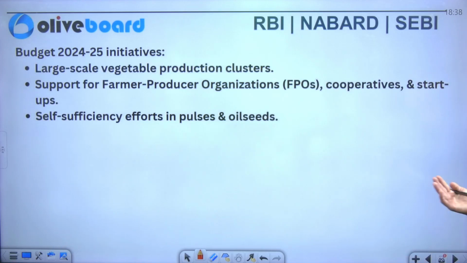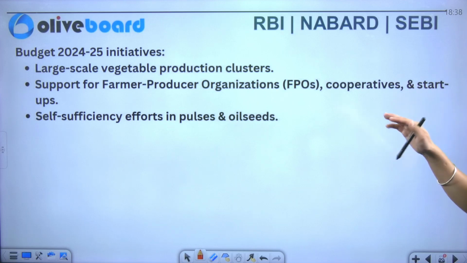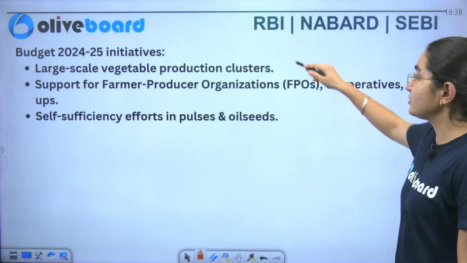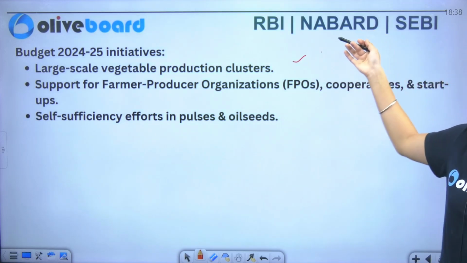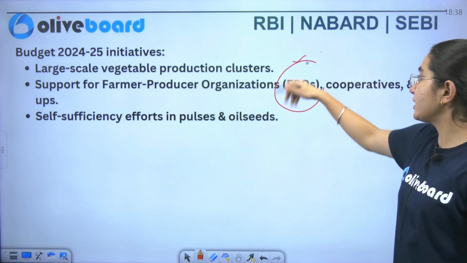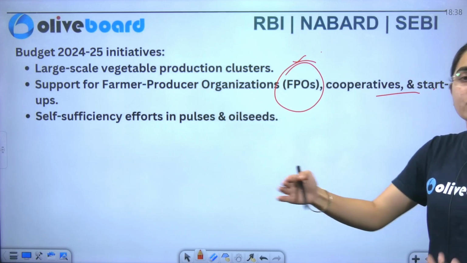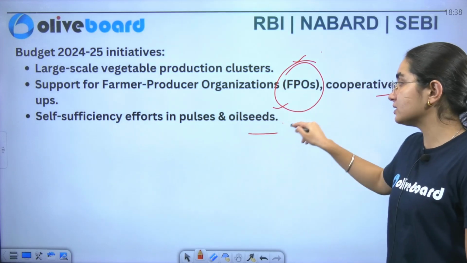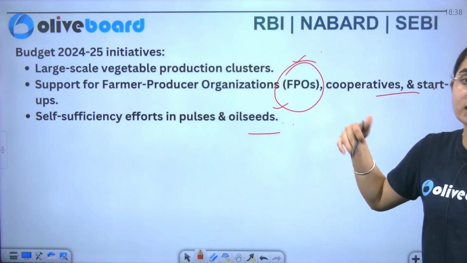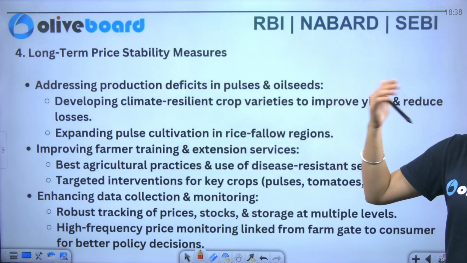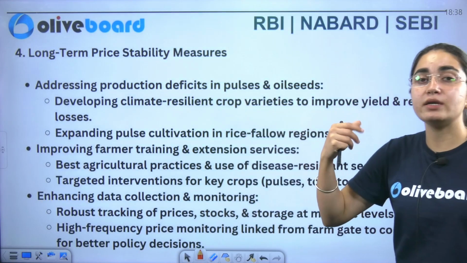Now specifically if I talk about the budget 2024-25, you can see a large scale vegetable production cluster is there. It supports your farmer producer organizations, that is your FPOs. Similarly, it will help your cooperatives and your startups as well. The entire purpose is self-sufficiency efforts in the pulses and your oil seeds, so that maximum we produce here only and we should not be dependent on the rest of the countries.